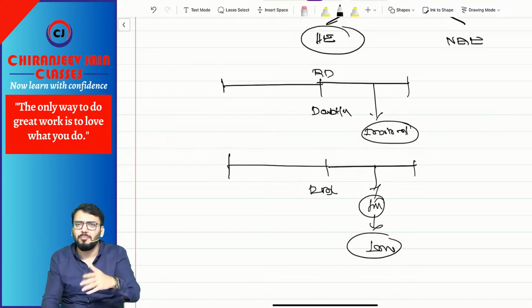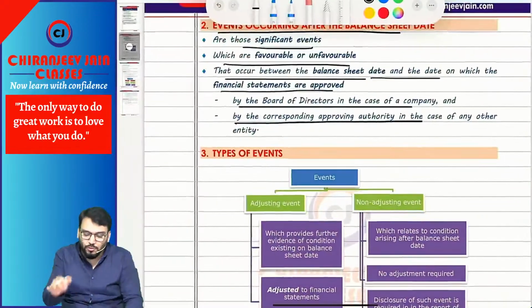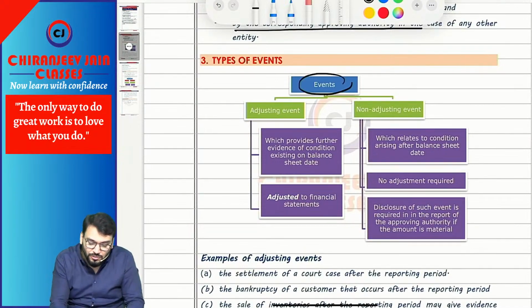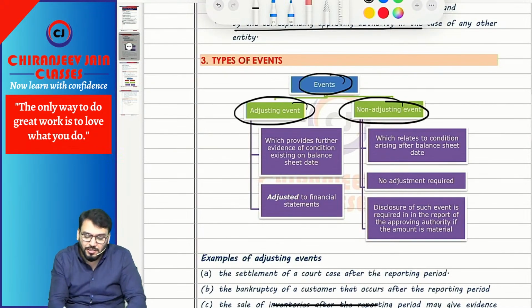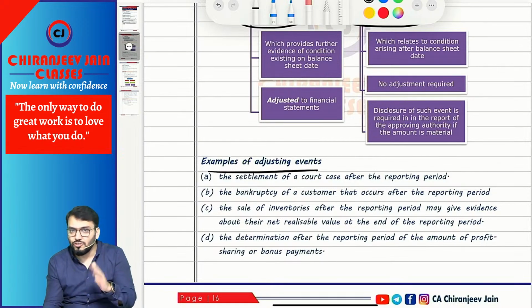We have taken many examples in class, so we are not taking all of them because this is a revision class. I hope you have understood this point. This is the most common example I have taken. So you have understood event, adjusting event and non-adjusting event. Now some examples of adjusting events. I am just reading them so that it becomes a revision. Normally they ask questions of this nature only.